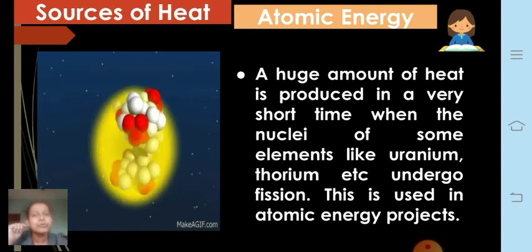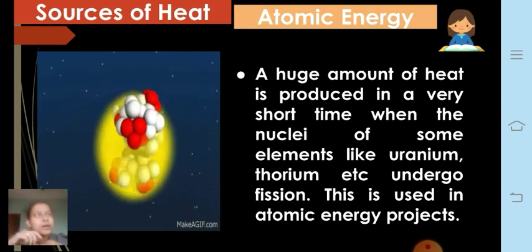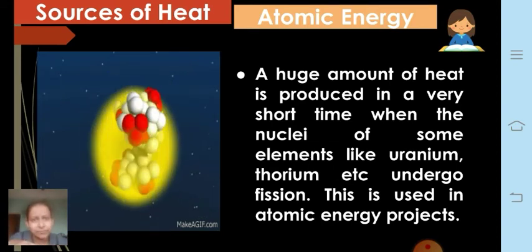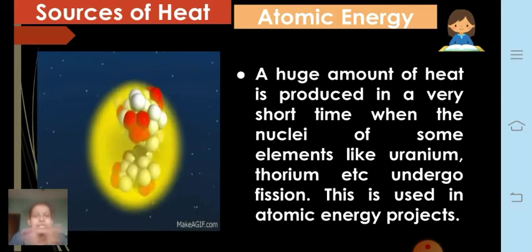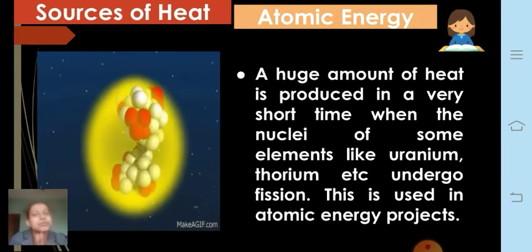Uranium 236 is unstable, and therefore it splits into barium and krypton, releasing 3 neutrons. These 3 neutrons again bombard other uranium atoms, and this goes on creating a chain. That reaction is called a chain reaction, or nuclear fission.